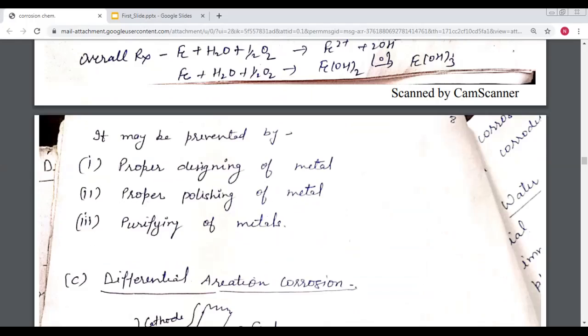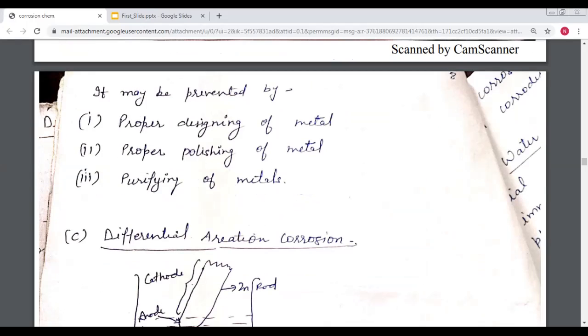Next, how can we control or prevent it? First is the proper designing of the metal, second is the proper polishing of the metal, and third is the purifying of the metal.